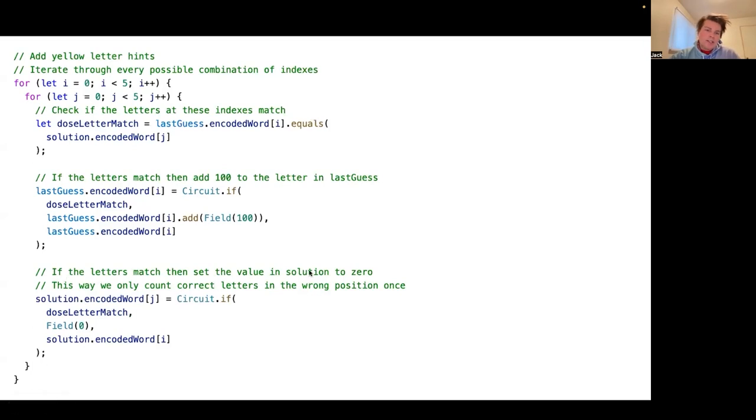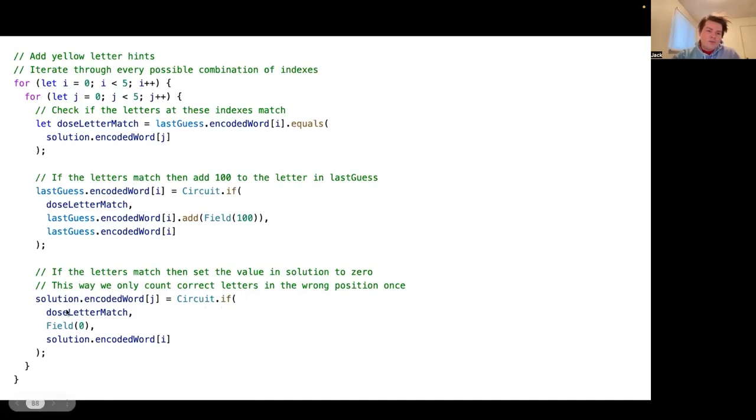So what we're going to do is set the values in the solution to 0 if the letters match. This way we don't count them twice, because it's impossible to set these to 0 any other way. The only way that these values can be set to 0 is right here. And when they're set to 0, this is outside of our range of 1 to 26, so they're not letters anymore. This is kind of like a null value, and so we know that nothing will match this.